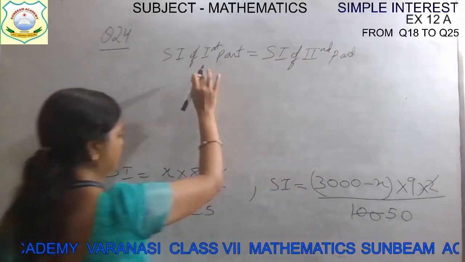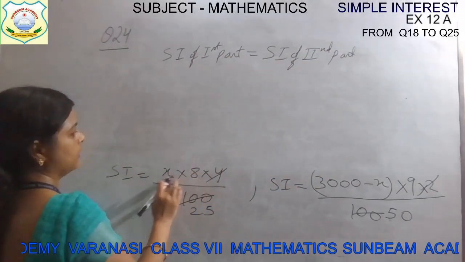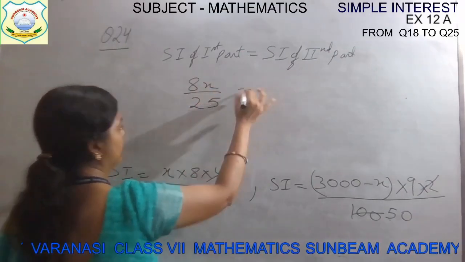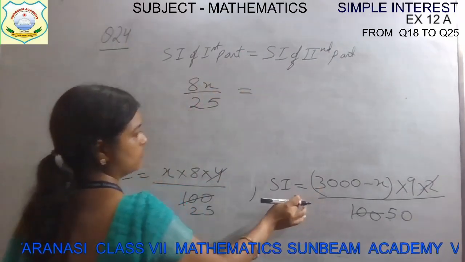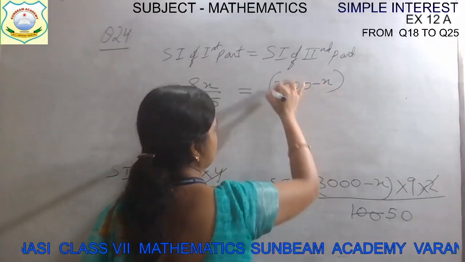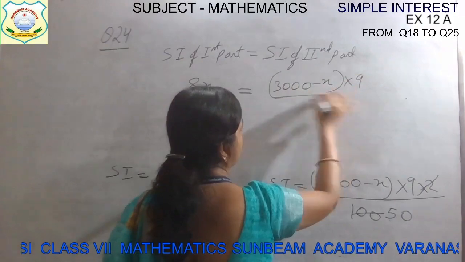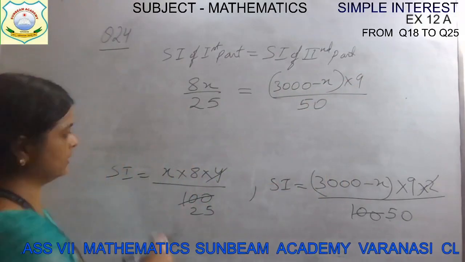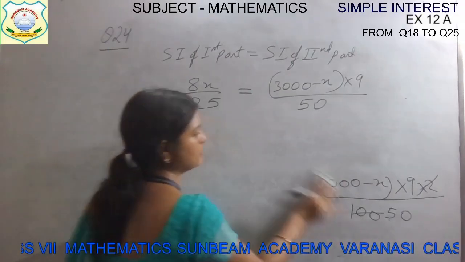That's why simple interest of first part is how much? In numerator it is 8x divided by 25. In this portion it is 3000 minus x into 9 divided by 50. This is left, children, after simplification. Okay, and both the simple interest are equal.